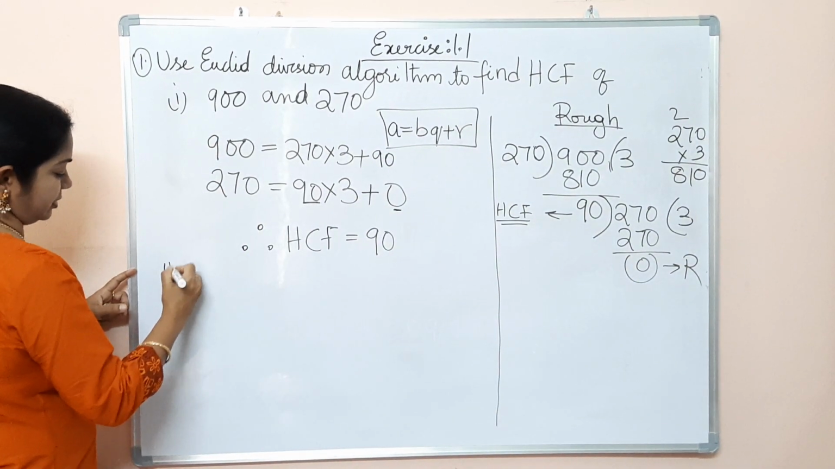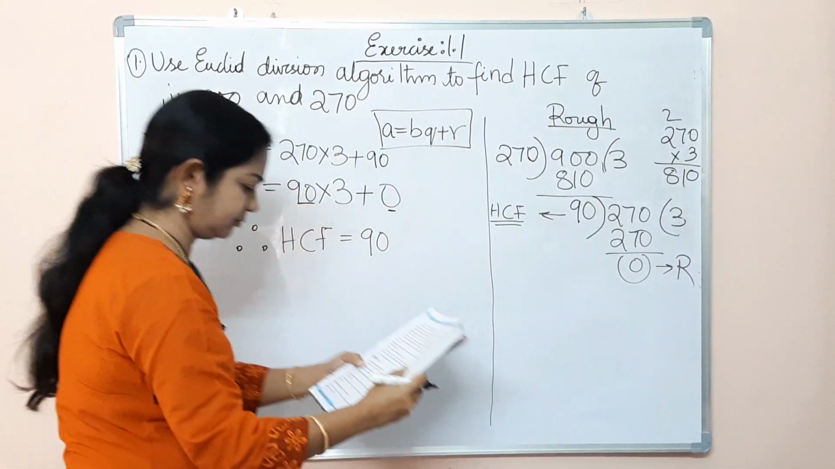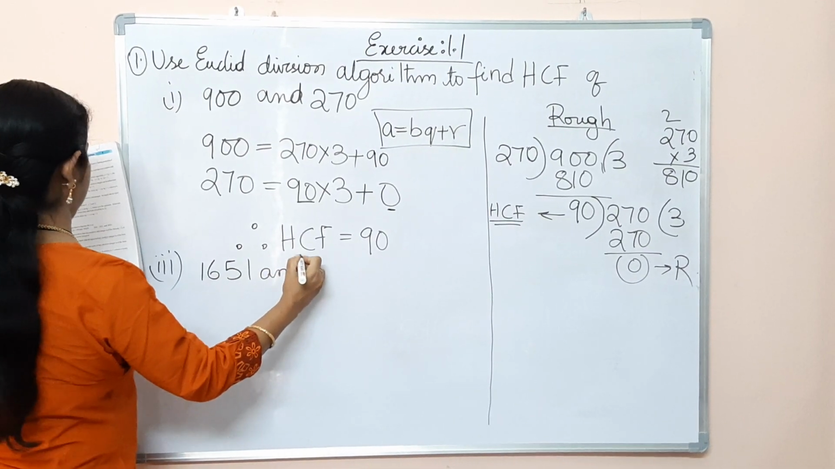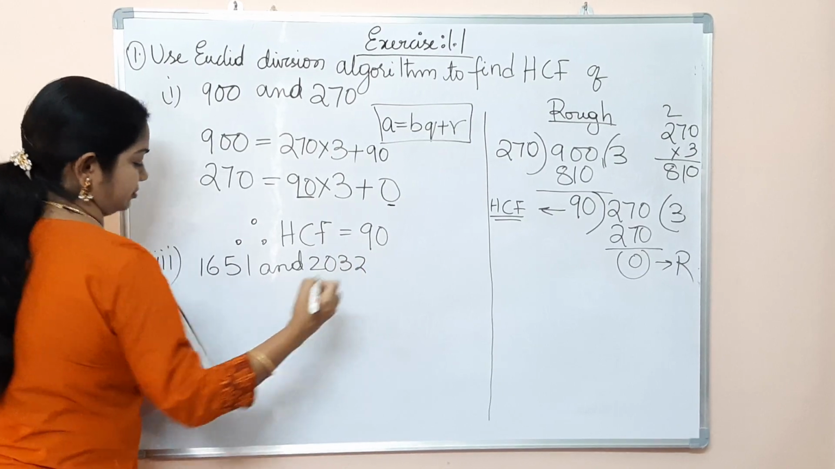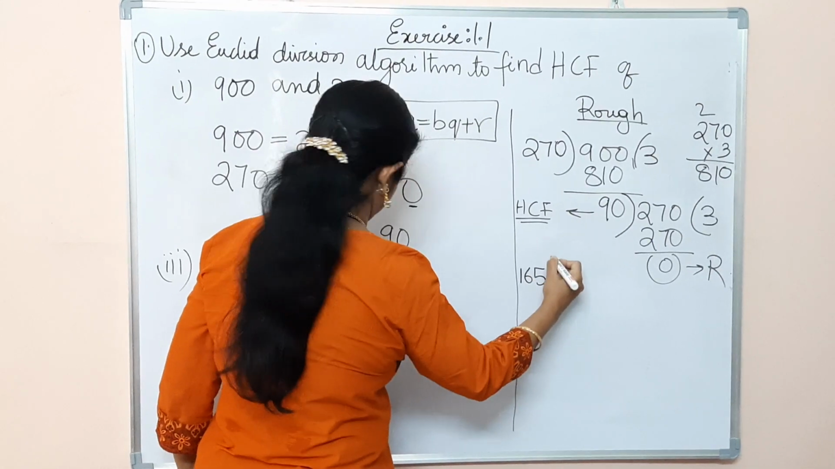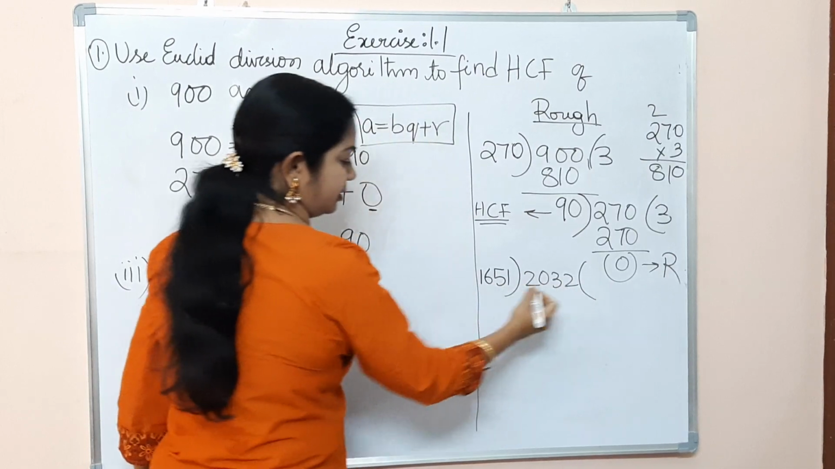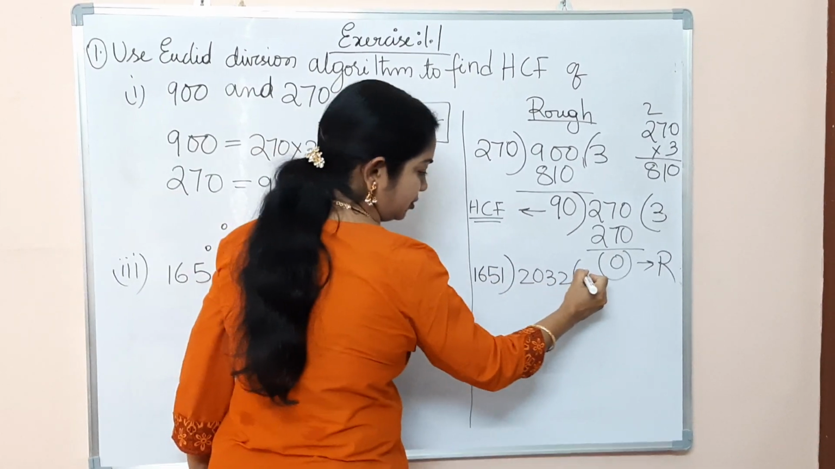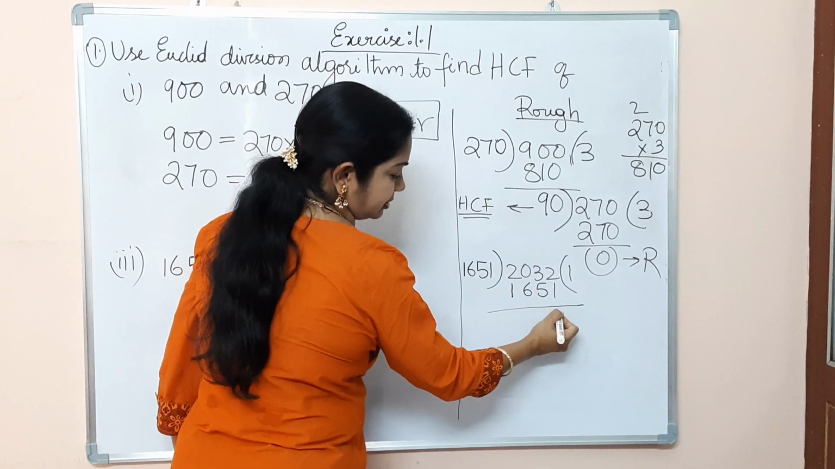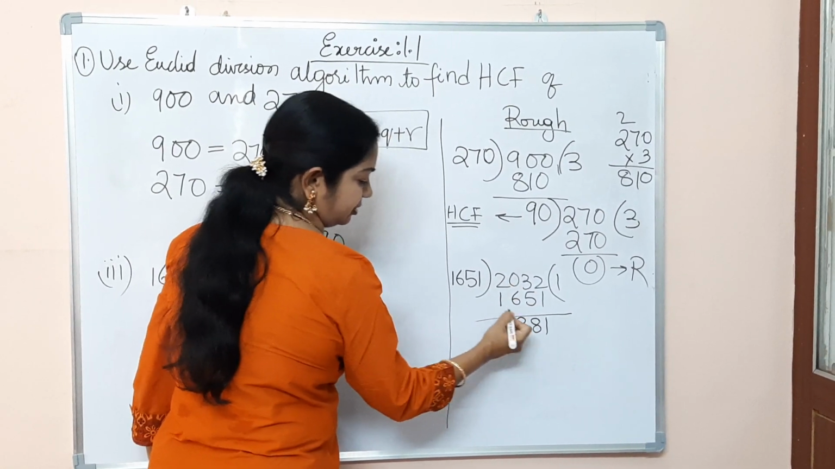Let's take one more problem in the textbook. 1651 and 2032. Let's do it with the long division. 1651, 2032. So how many times? 2 times means it becomes more. So once 1651. Let me take the subtraction. We get 381.